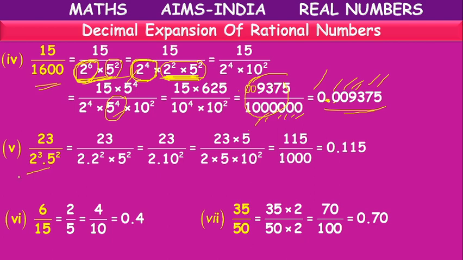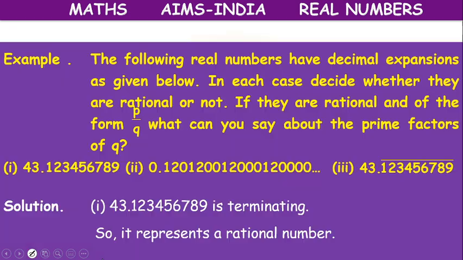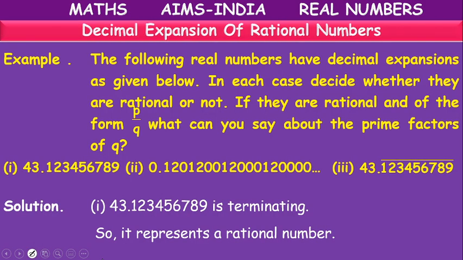In the next example also, 2 cube 5 square means 2 2s and 2 5s are one group. Only one 2 is remaining, so we have to multiply with one 5, both numerator and denominator, and we can express it like this. So like this, you can express given numbers as terminating decimals. Next.